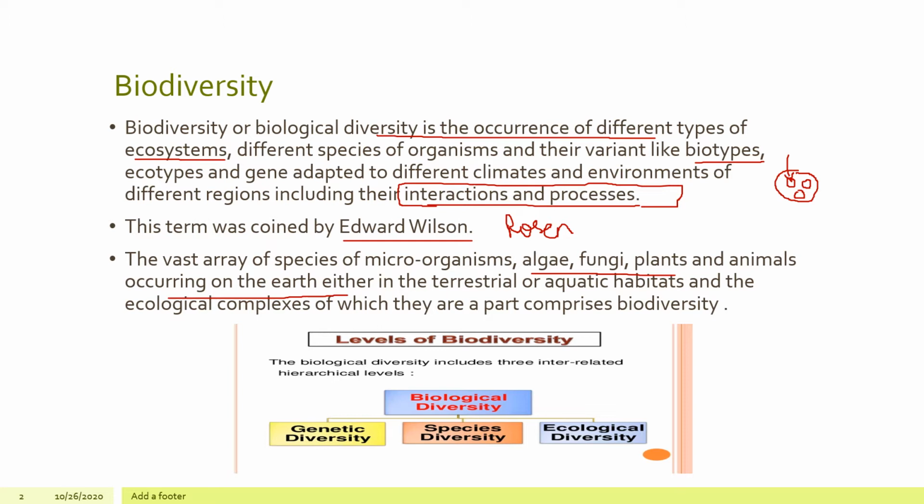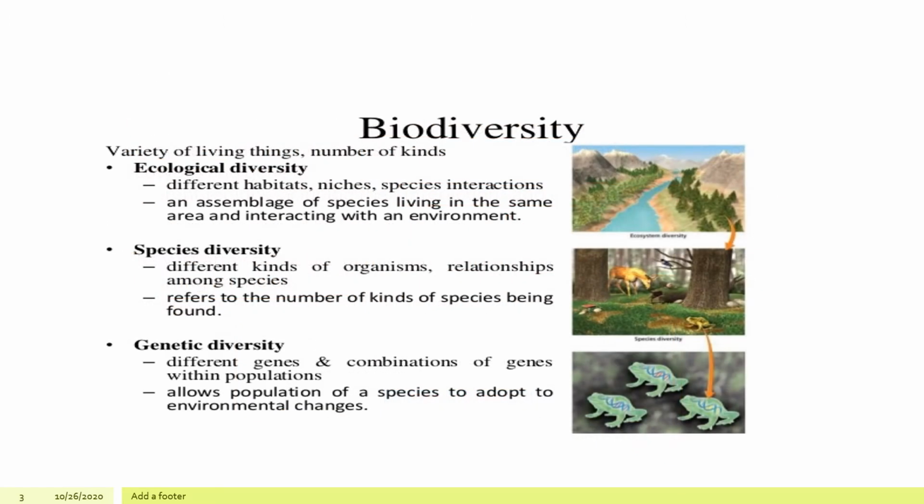Biodiversity over here includes three interrelated hierarchical levels, that is genetic diversity, species diversity, and ecological diversity. These are the three important biological diversity that we have to study about. So bacteria, fungi, algae, bryophytes, pteridophytes, gymnosperms, angiosperms, all the living organisms which are forming biological diversity over here means the different type of diversity, the variety of living things, the number and the kind.